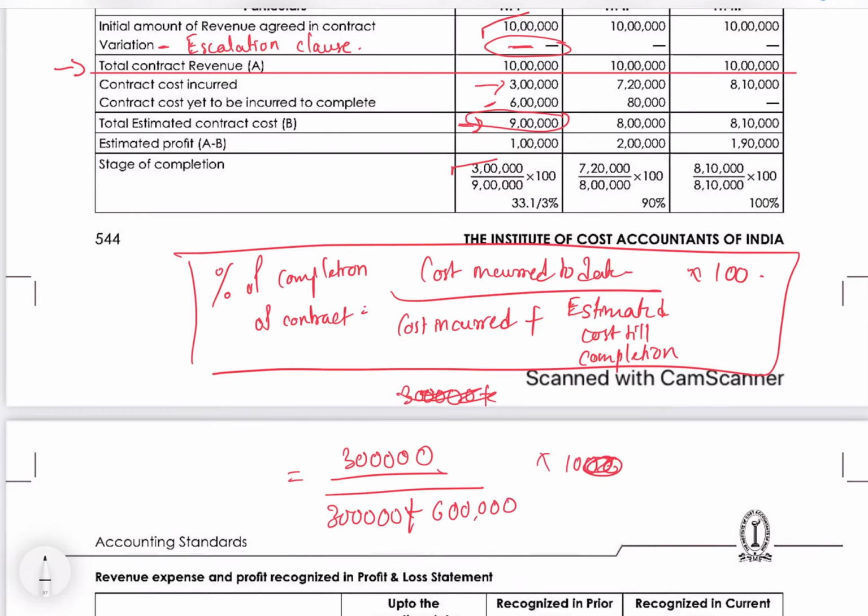They got the answer as 33 1/3%. So this is the percentage of completion for the year end.